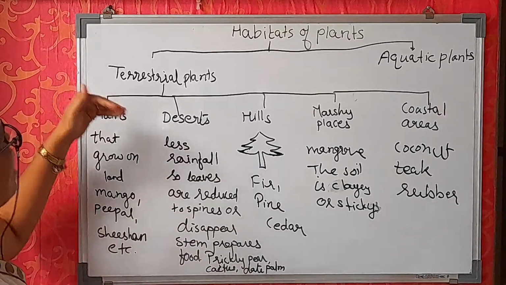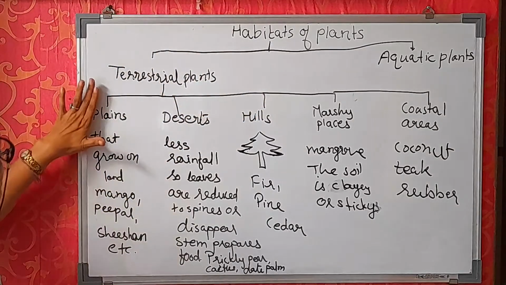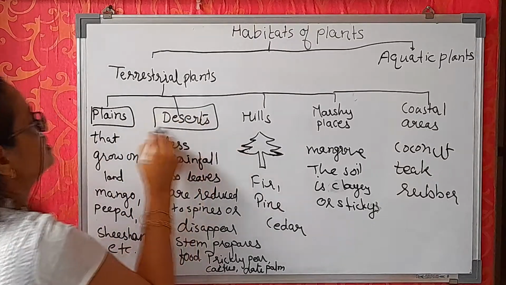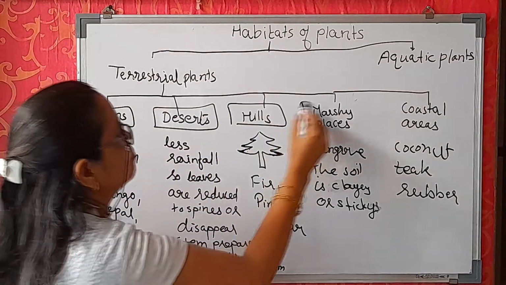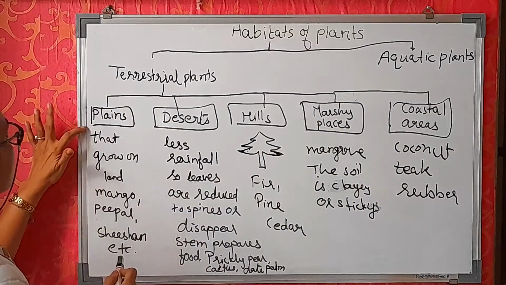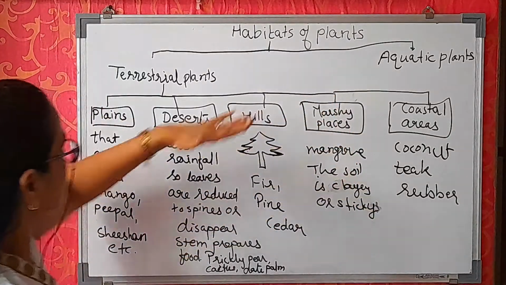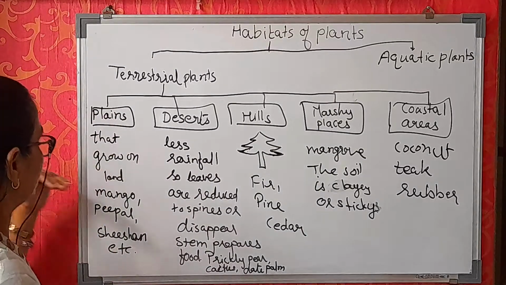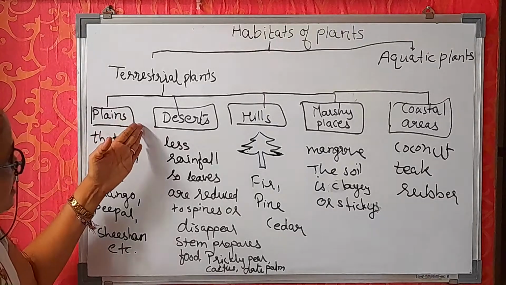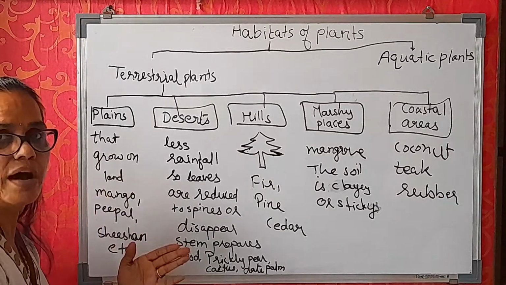So this is about the terrestrial plants. In that it is further divided into 5 categories. First of all, first is plains, then deserts, then hills, then marshy places, and last is the coastal area. The special features of different plains, deserts, hills, marshy places and coastal areas are these. And the examples of plains, the trees which grow on plains are mango, peepal, shisham, etc. Deserts, because of less rainfall, here prickly pear, cactus, date palm, right?